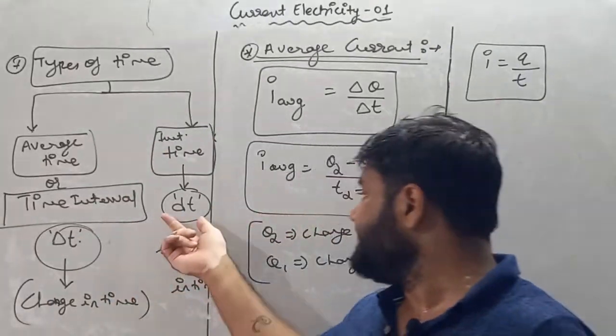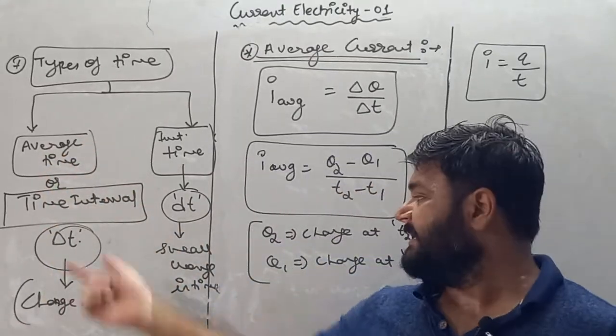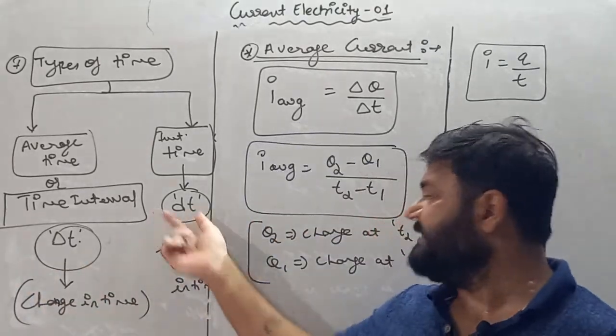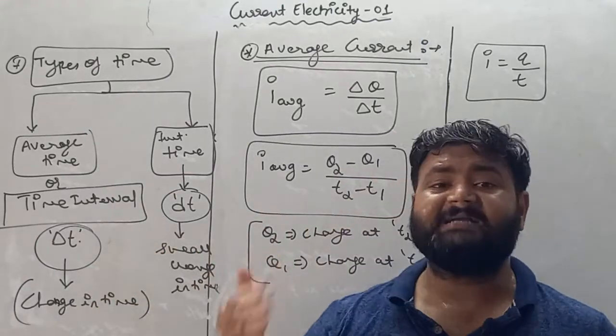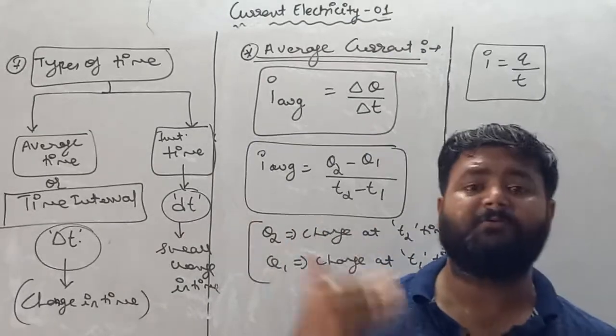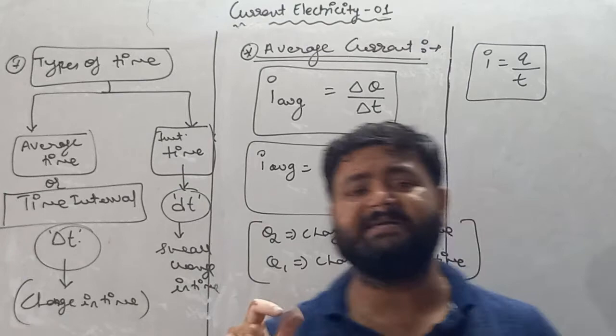Instantaneous time is represented by dt and average time is represented by delta t. Delta t means change in time, t2 minus t1, and dt means small change in time, or we can say at any particular instant of time. If anyone is asking about any particular instant, then we are talking about the instantaneous term.